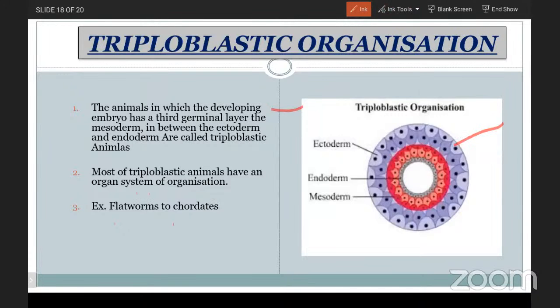So this is the ecto, and lower is the endo, and the red color portion is known as the meso. This is the triploblastic level of organization. Got it? Triploblastic animals have the mesoderm, and most probably in triploblastic animals, due to the presence of the mesoderm, the organ system level of organization will be observed. The examples for this are platyhelminthes to chordates. From platyhelminthes to higher chordates, almost all have the organ system level of organization and triploblastic organization.